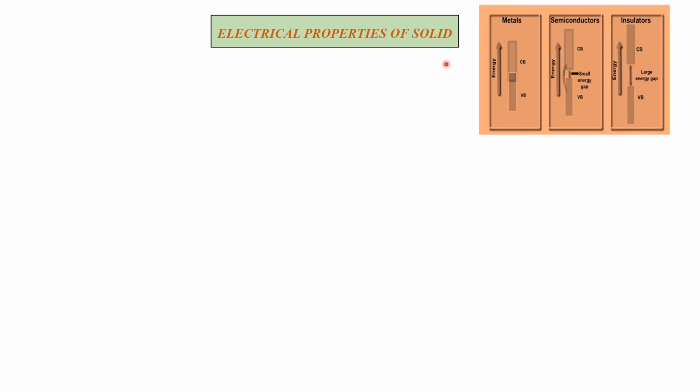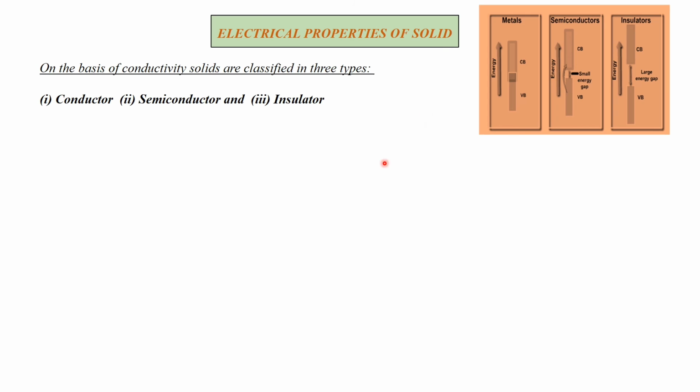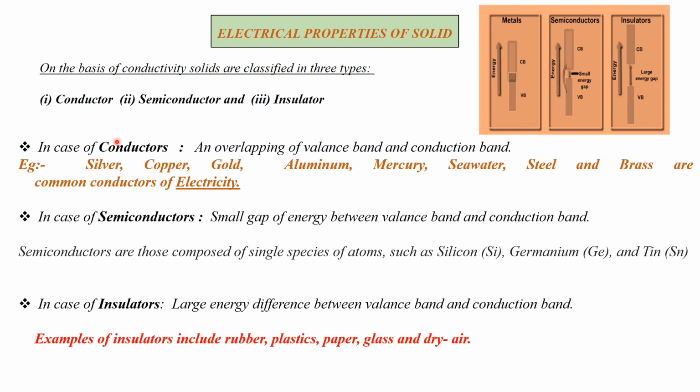Now, electrical properties of solids. On the basis of conductivity, solids are classified into 3 types: conductor, semiconductor and insulator. This is a metal, semiconductor and insulator. In the case of a conductor, meaning metal, there is overlapping of the valence band and conduction band.